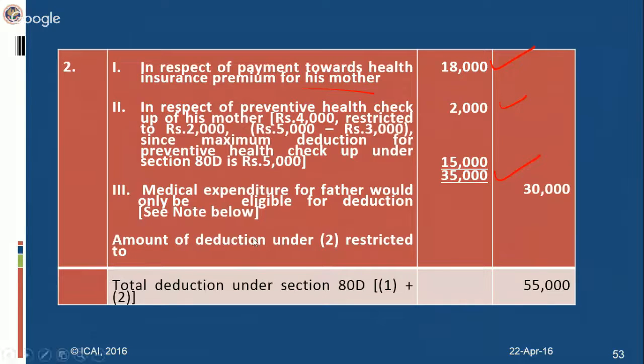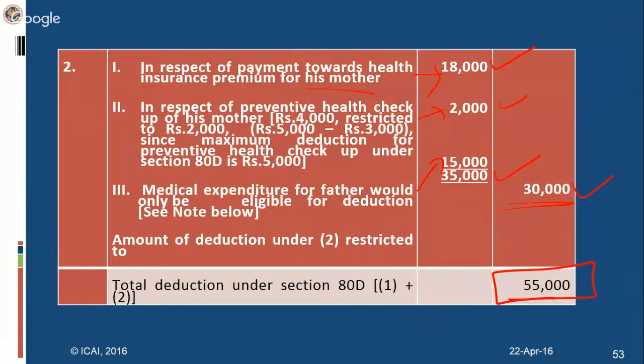The total allowable deduction in respect of parents is 30,000. It comes to total. The total deduction allowable under section 80D is 55,000. You have to see that there are a lot of restrictions in 80D. 25,000, and 5,000 for preventive health checkup. The preventive health checkup limit is overall, not separate for family members and separate for parents.